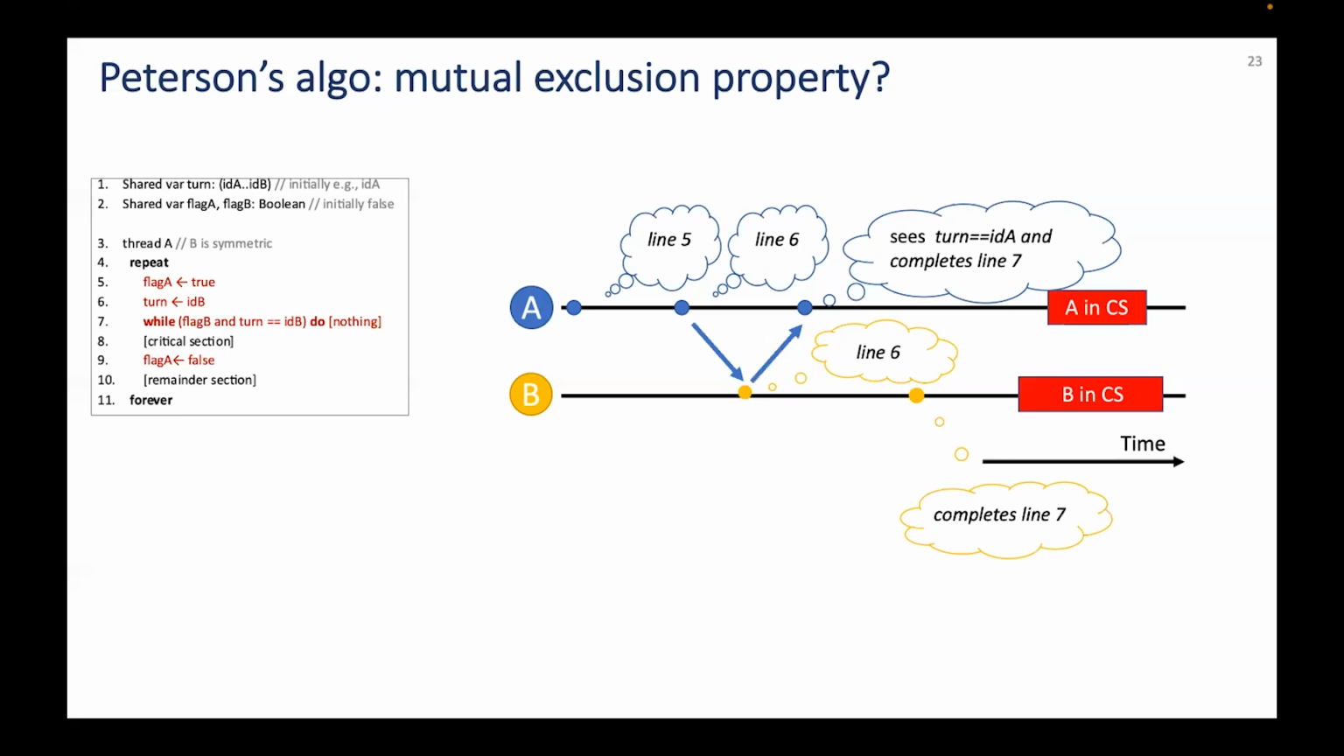After setting turn to ID A, B enters its while loop. Can it exit it and enter its critical section before A? No, because turn is set to ID A and flag A will remain true until A exits its critical section. So also in this case, we cannot find a counterexample. As for previous algorithms, you can switch A and B and show B cannot enter its critical section while A is running its own.